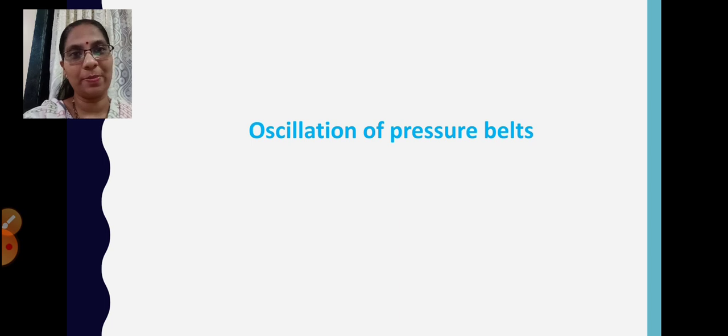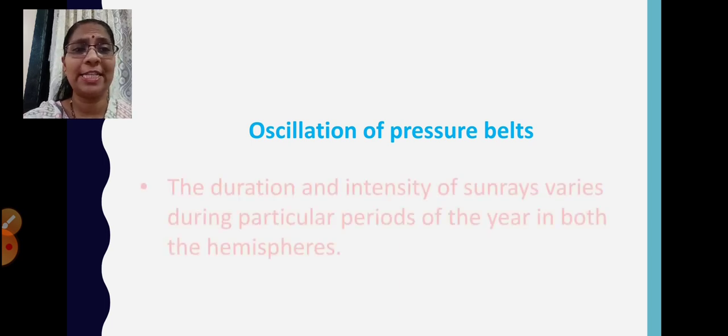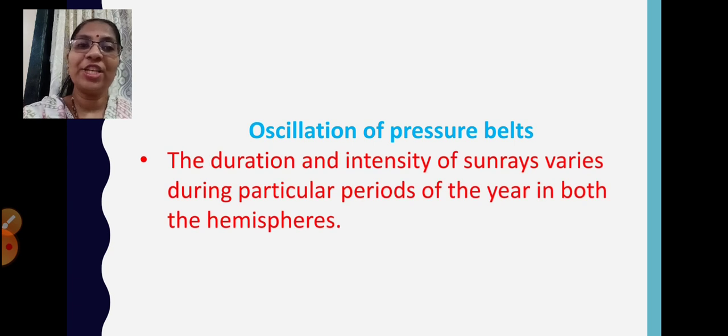oscillation of pressure belts. Now what is oscillation of pressure belts? Let's see. The duration and intensity of sun rays varies during particular periods of the year in both the hemispheres. Now children, in both the hemispheres, the duration and intensity of sun rays, the time which we get the sunlight, it changes, it varies during particular periods of the year.